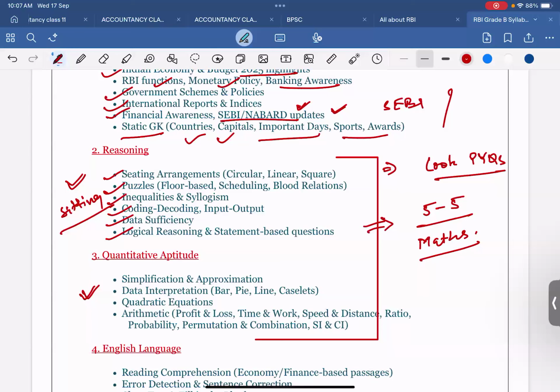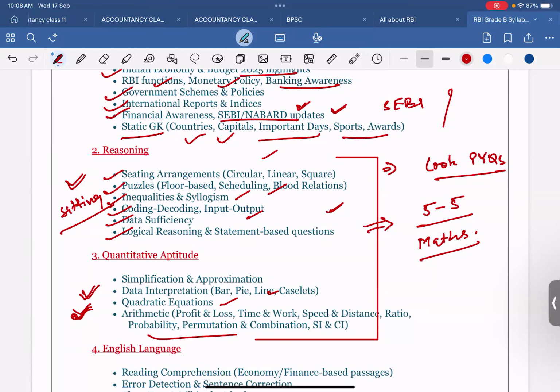Understood? Yes. In quantitative aptitude, you have to solve 5 questions. You can choose any part which seems difficult for you to solve. And how we are going to approach: suppose you have done one sitting arrangement, one puzzle, one inequalities, one coding-decoding, right? Suppose in maths you have done data interpretation, quadratic equation or something, probability, permutation or combination.